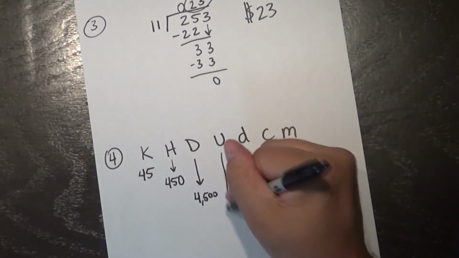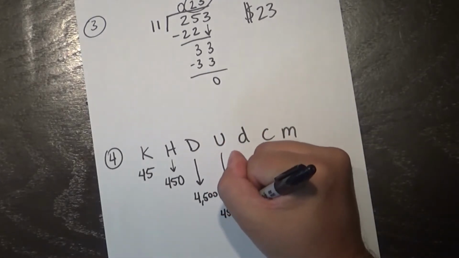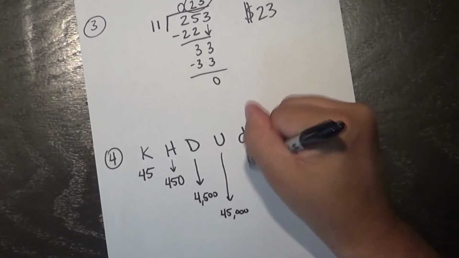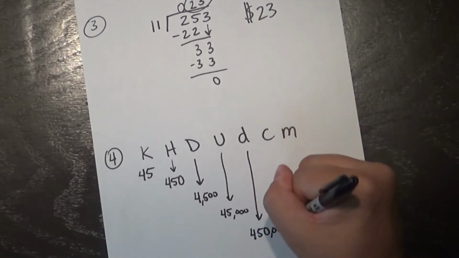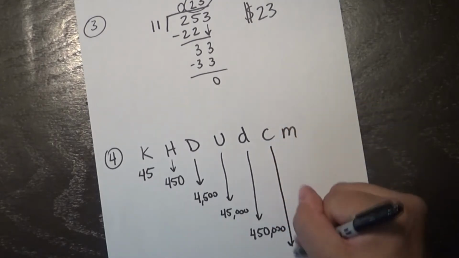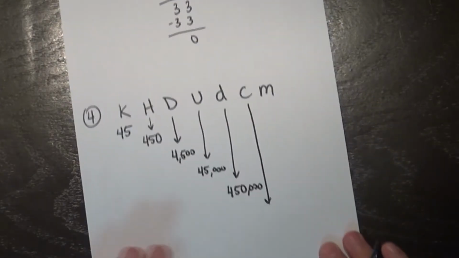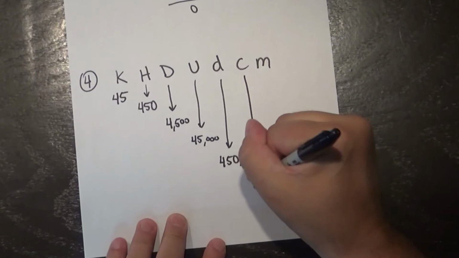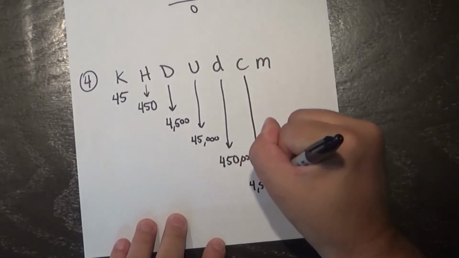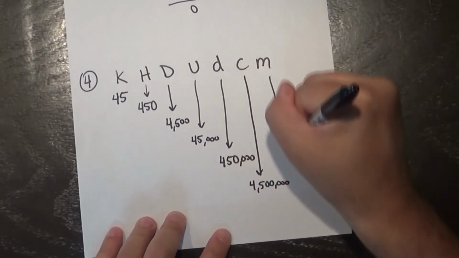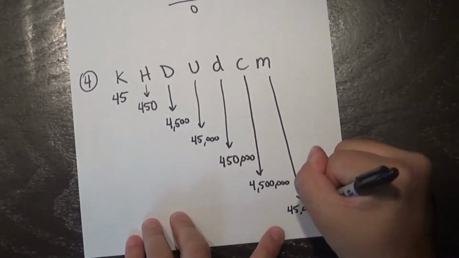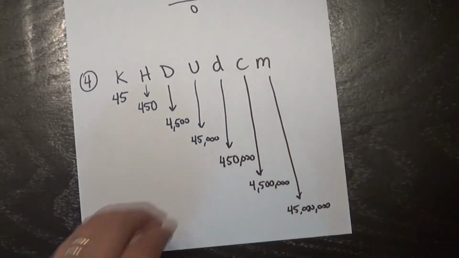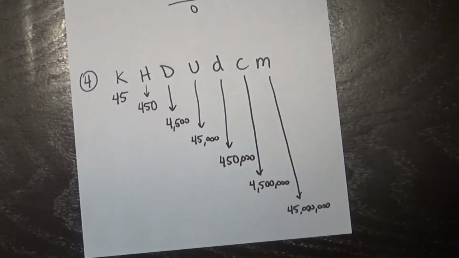For units, which in this case is grams, I would have 45,000. For deci, I'd have 450,000. For centi, and I'm hoping I'm not running off the page here on my video, I'd have 4,500,000. And then for milli, I'd have 45 million. Hopefully that's not too tiny to see on the video.